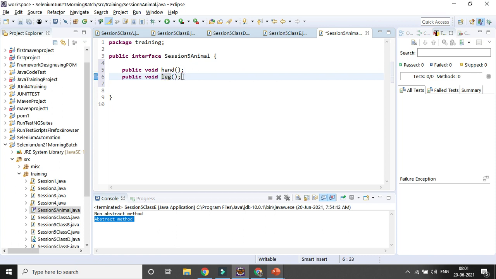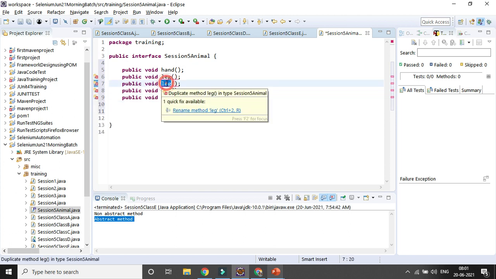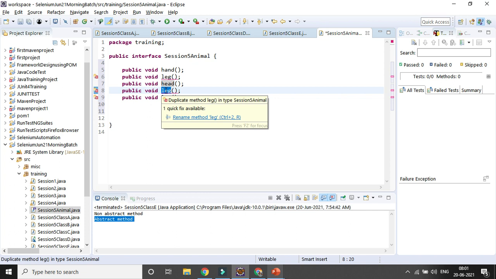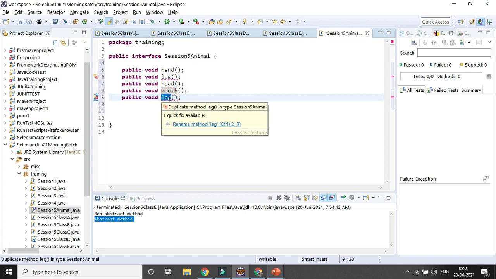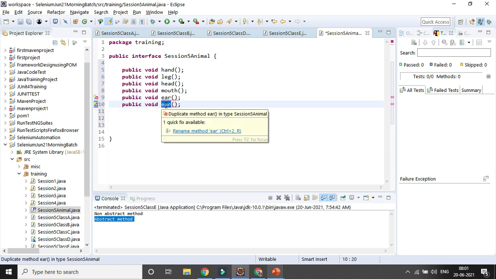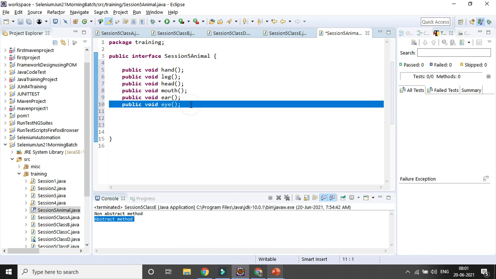An animal can have some other parts, suppose head, and mouth. They can have some ear, they can have some eye. So these are the important characteristics an animal should carry. They can have some nose.